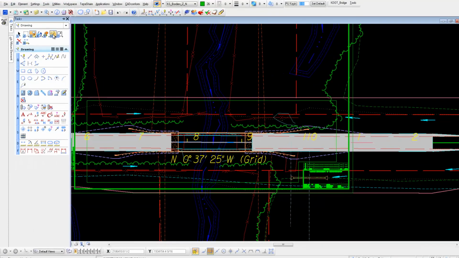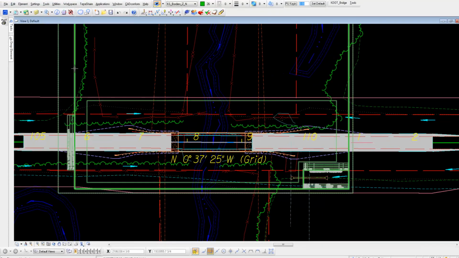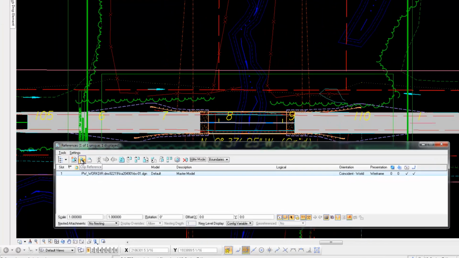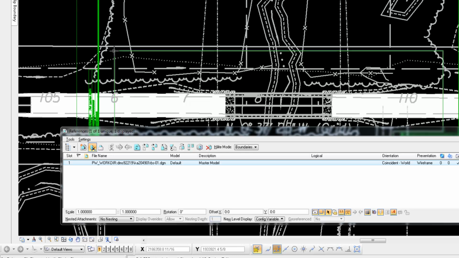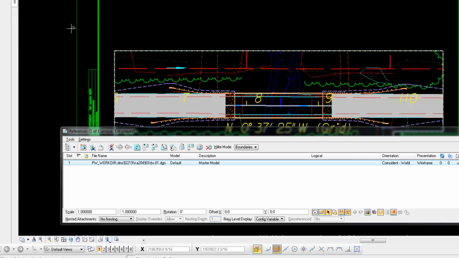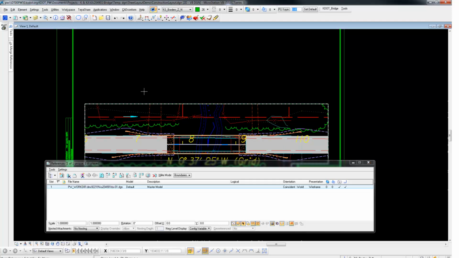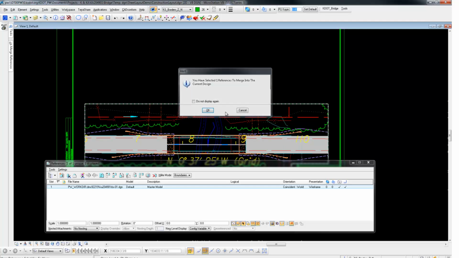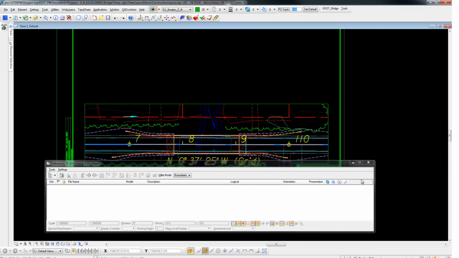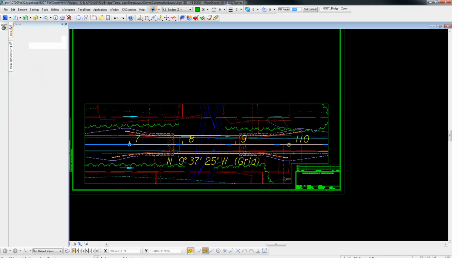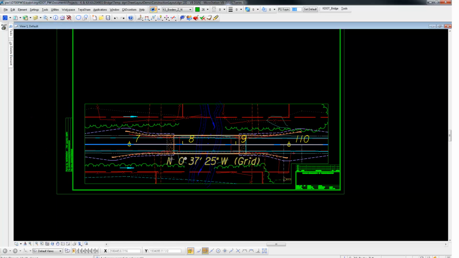Now we're going to drop the sheet cell so we can get to that clip shape. We're going to clip the reference based on that clip shape. Now merge into master. Now we have ownership of this drawing. And no, we don't need this big text. Get rid of that.